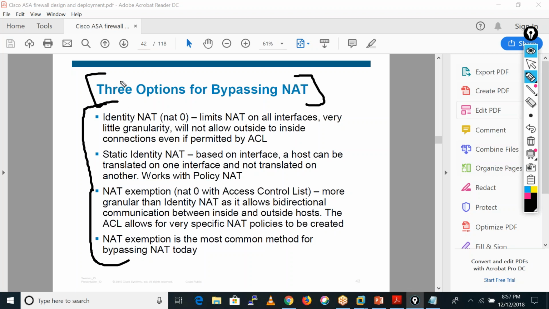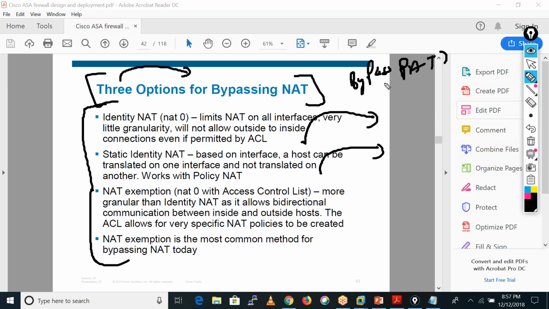It's not exactly bypass, we are just going to do the translation on the same IP address, meaning we translate the same source to the same source and the same destination to the same destination only. Okay, so generally it bypasses the PAT which we are having. I will explain that in the VPN class, because that is the best place to explain this.